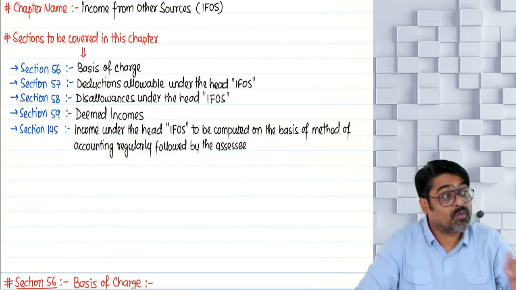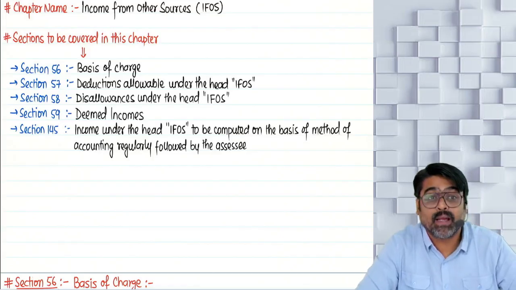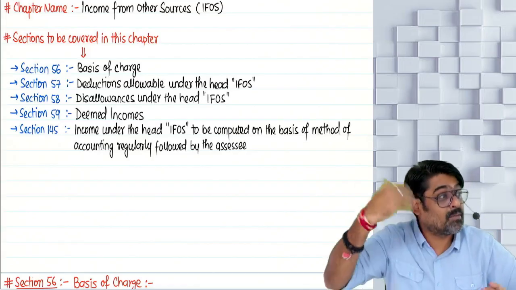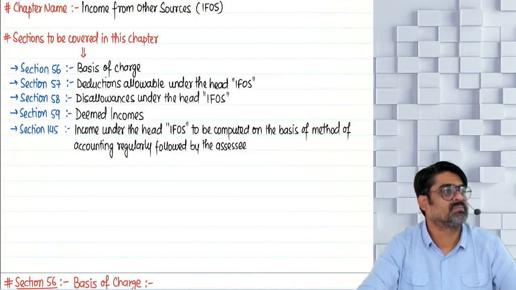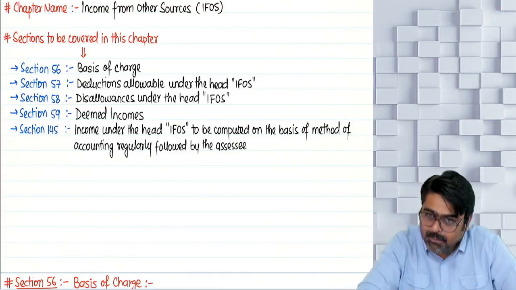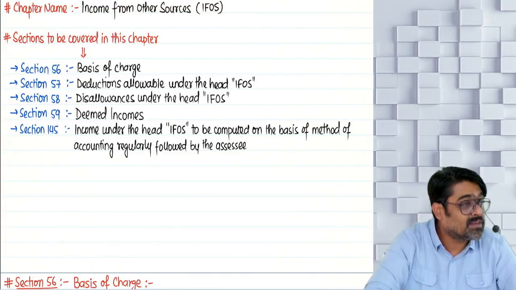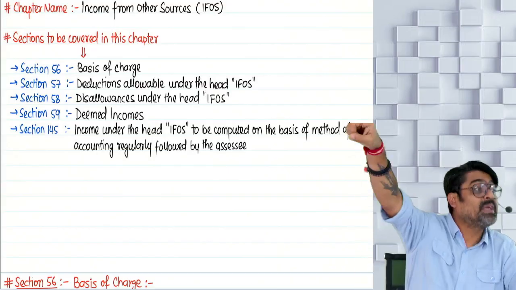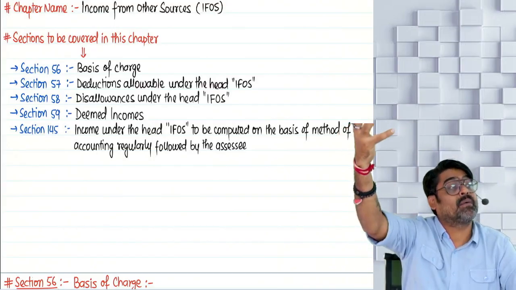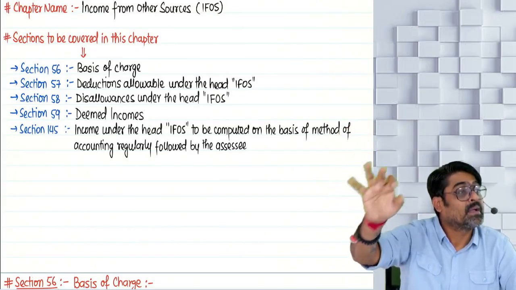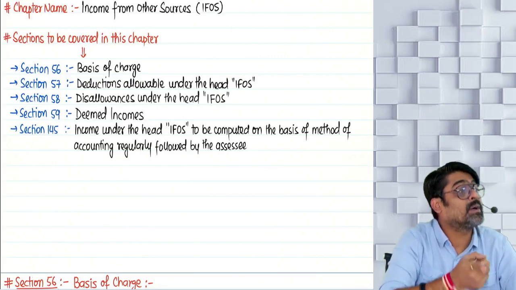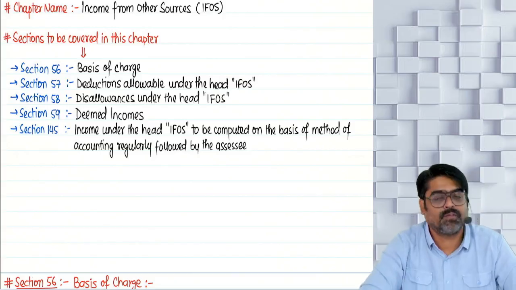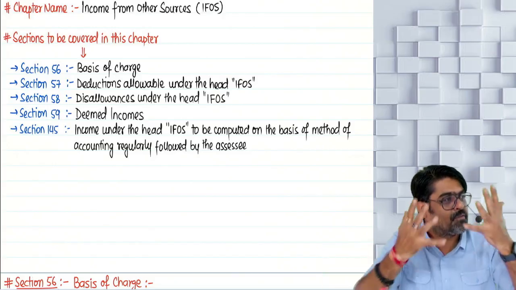If you are making the payment for any expense to your related party, that payment should be reasonable amount. Any payment over and above that reasonable amount will be disallowed. Copy paste the disallowances, the items which are disallowed under the head PGBP while computing the taxable income under the head PGBP. Same type of disallowances will be attracted while computing your income under the head IFRS also. 58 done. And 59.